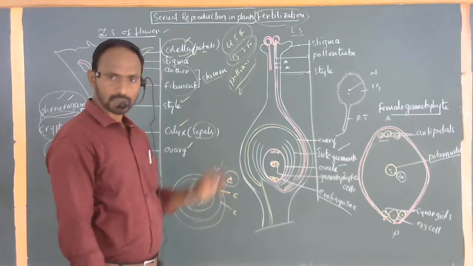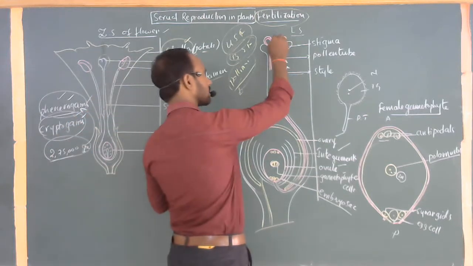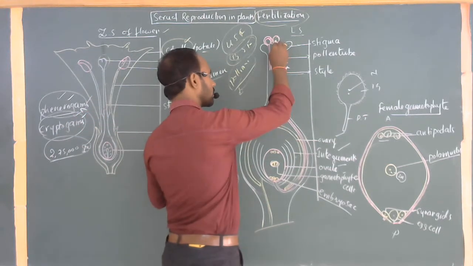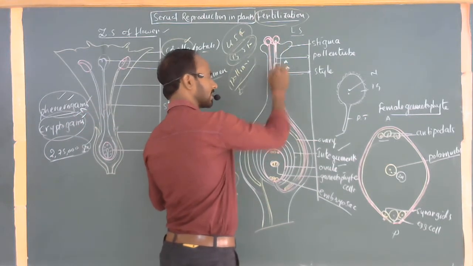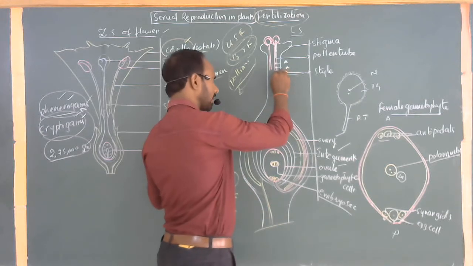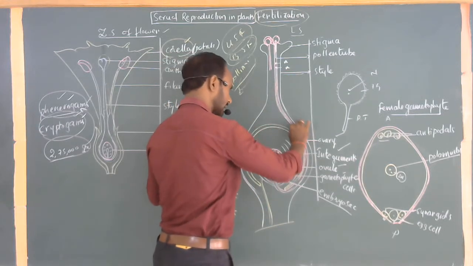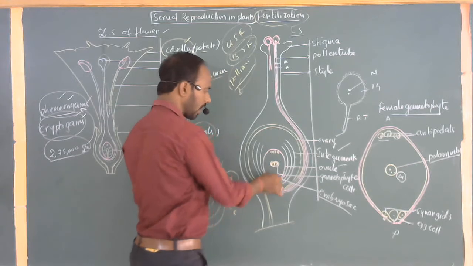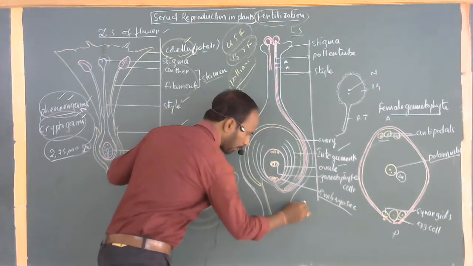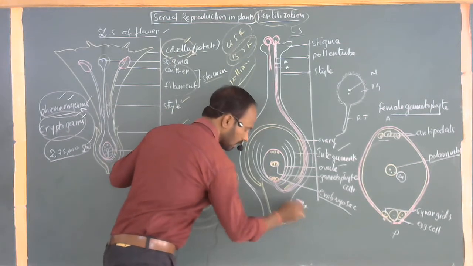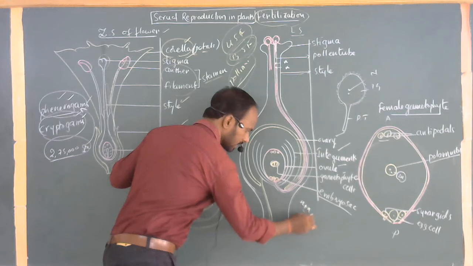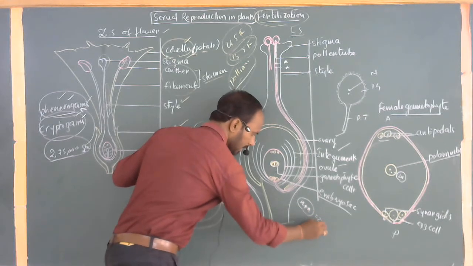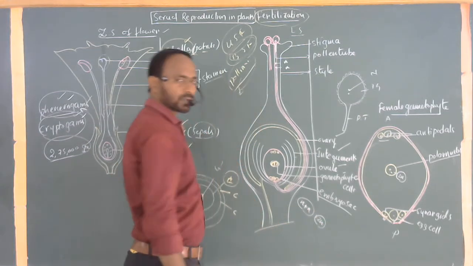Okay. So what is the process going on? When the pollen grain settles on the stigma, it forms the pollen tube and also two male gametes. The first gamete travels through the style and finally reaches the ovary. The first gamete fuses with the egg cell. The egg cell is already haploid, N, plus one male gamete combines with it. N plus 1, 2N. A diploid zygote is formed.